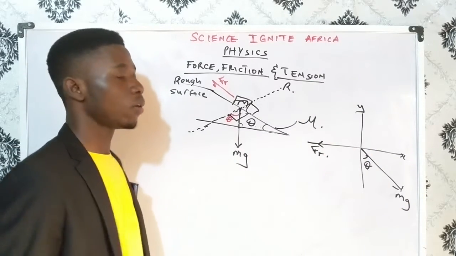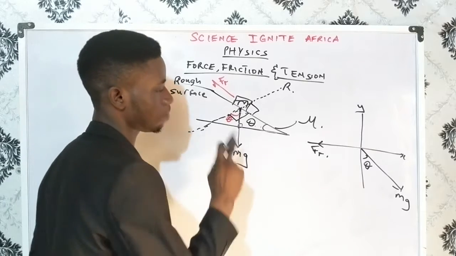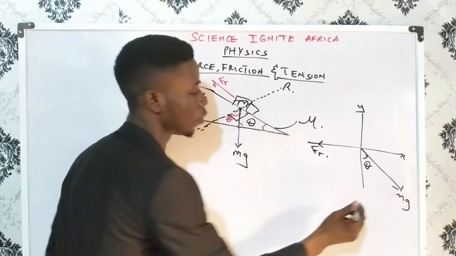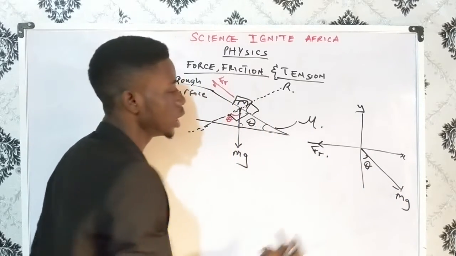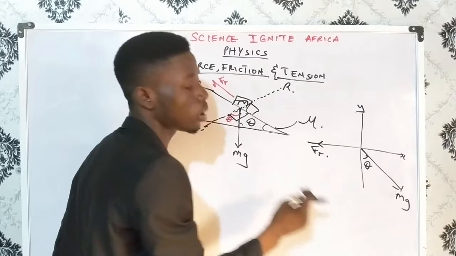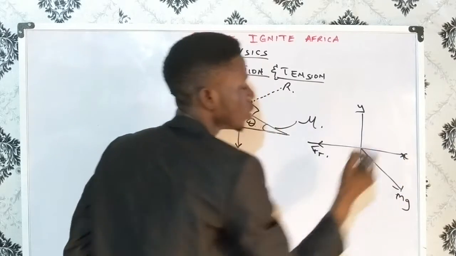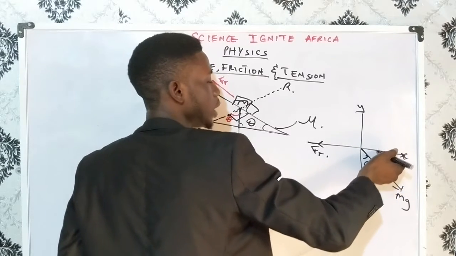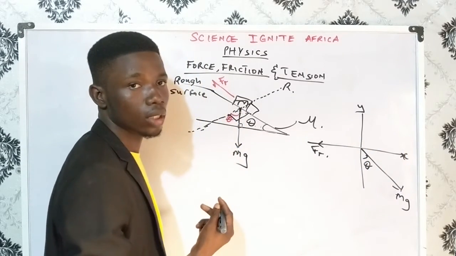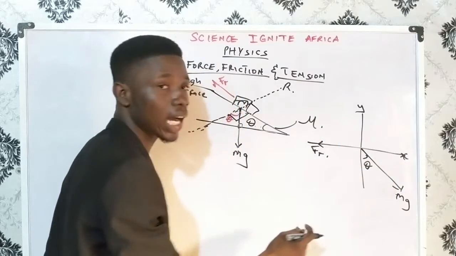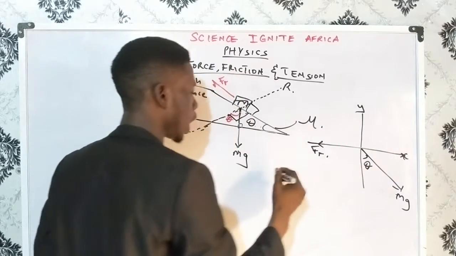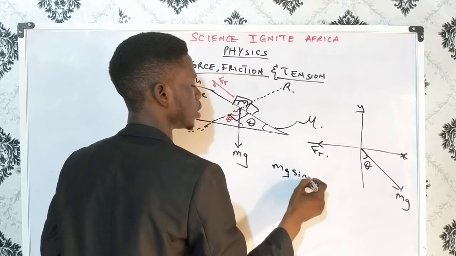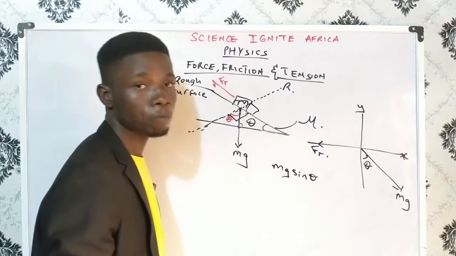Now from what I've discussed about friction, you remember I said that if we have an inclination, we have an angle of inclination for any force, and our force here is the weight. The angle of inclination of this one is theta. But if I'm treating the x-axis now, the angle theta is not directly between the x-axis and this mg. Instead, it is with the other axis. So for this case, I will have mg sine theta.